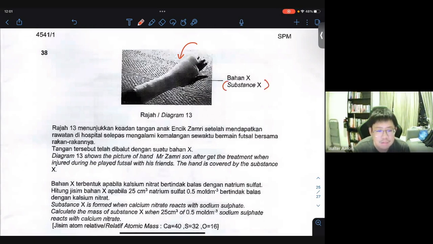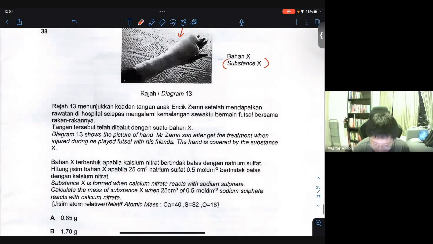So in this case, diagram 13 shows a picture of a hand. Mr. Zamri's son, after getting the treatment, when injured during he played futsal with his, I'm sorry for laughing. I cannot. But it's okay. Diagram 13 shows the picture of a hand of Mr. Zamri's son after he received the treatment during an injury. What did I say? I'm confused.